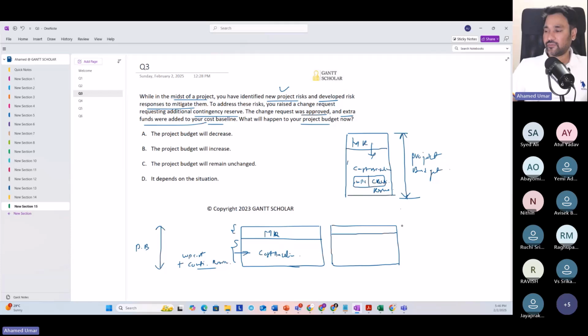But the net effect is that the total project budget remains the same, because whatever money moved from the management reserve has been added to the cost baseline. So there's no change in the project budget. Are you clear? That's the reason we go with option C. The project budget will remain unchanged.